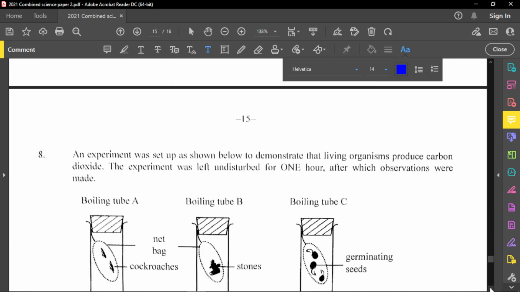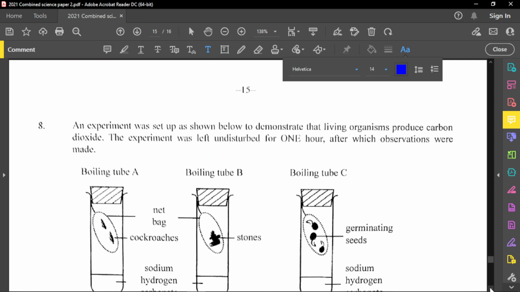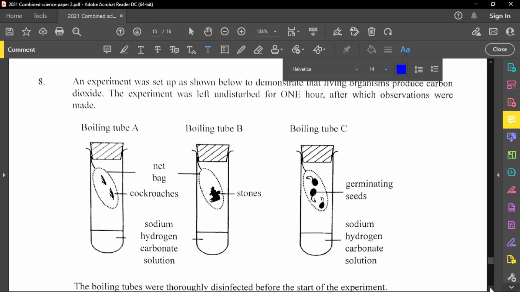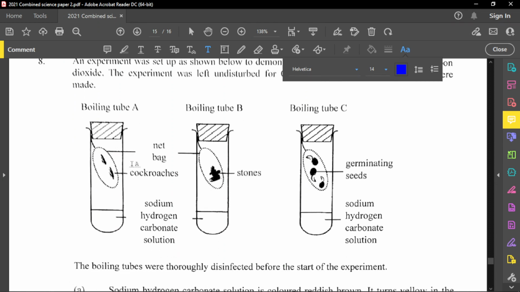All right, last question. It says that an experiment was set up as shown below to demonstrate that living organisms produce carbon dioxide. The experiment was left undisturbed for 1 hour, after which observations were made. Here we have boiling tube A, boiling tube B, and boiling tube C, and now we have net bags here. We have cockroaches inside, sodium hydrogen carbonate at the bottom, and then we have stones and germinating seeds.